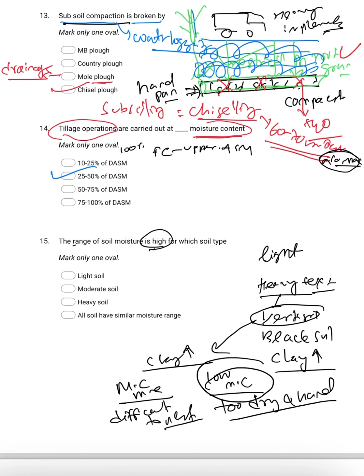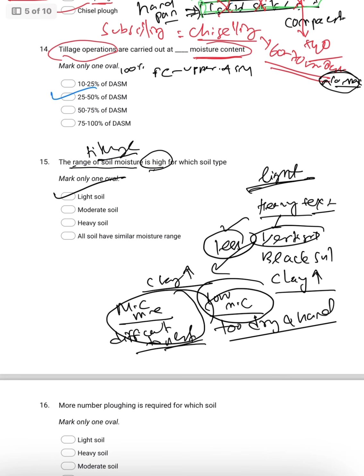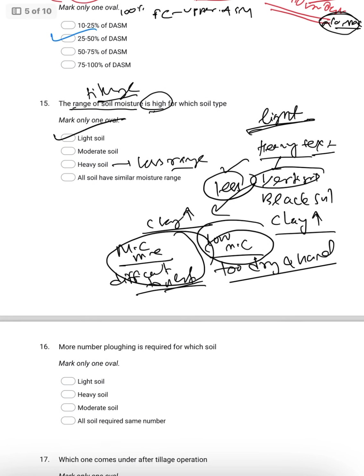Low moisture is very hard, high moisture is difficult to plow because it is clayey or muddy in nature. So the moisture range is very small. But in light texture soil you will not find this type of problem. So the range of soil moisture for tillage operation is high for light soil, but very small for heavy texture soil.